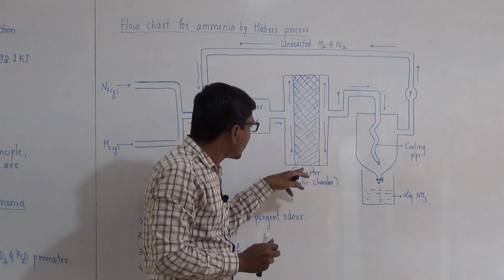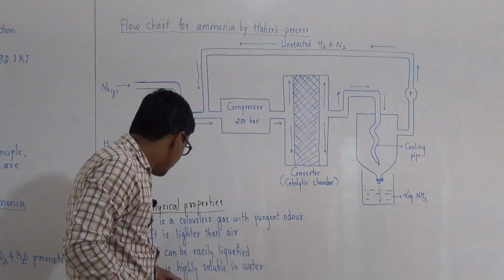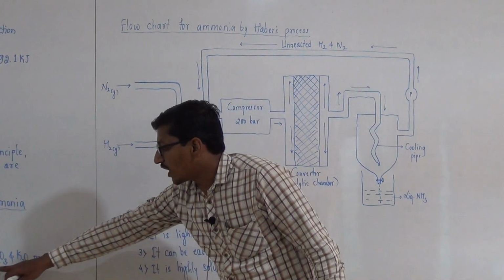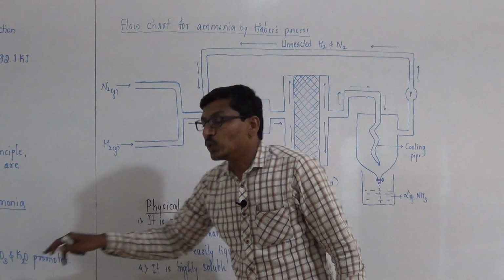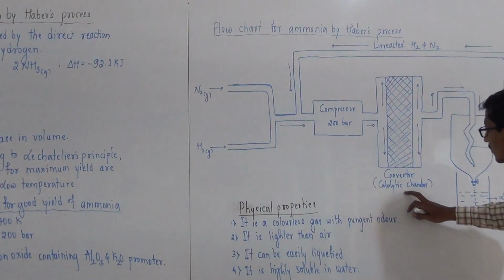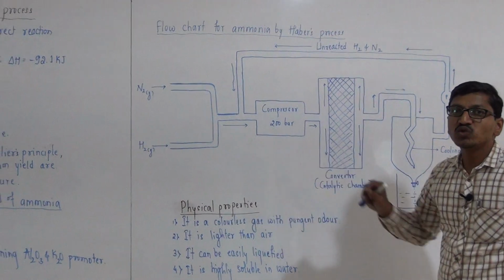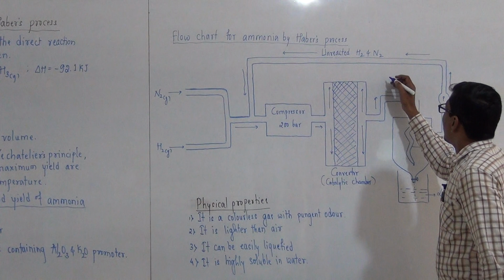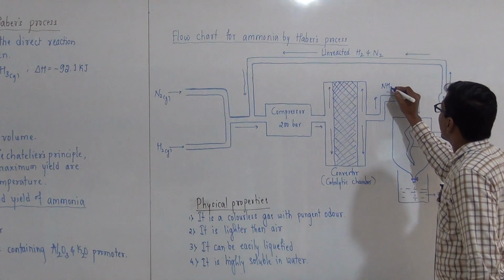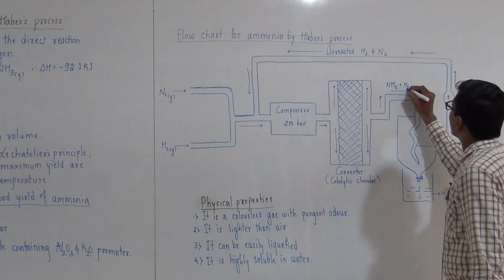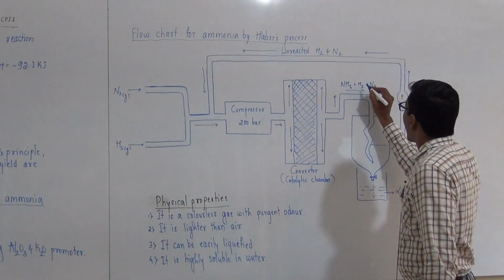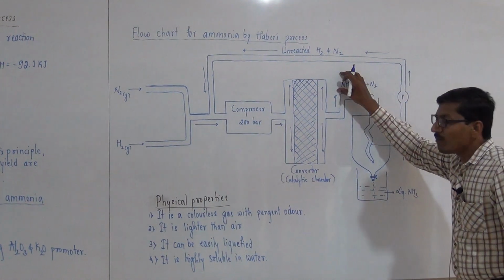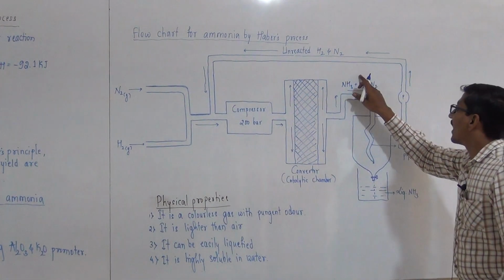In the catalytic converter, the catalyst used is iron oxide and the promoters are aluminum oxide and K2O. In the converter, the compressed nitrogen and hydrogen gases are converted into ammonia, NH3. N2 plus H2 gives ammonia, and in addition to ammonia, some of the unreacted hydrogen and nitrogen